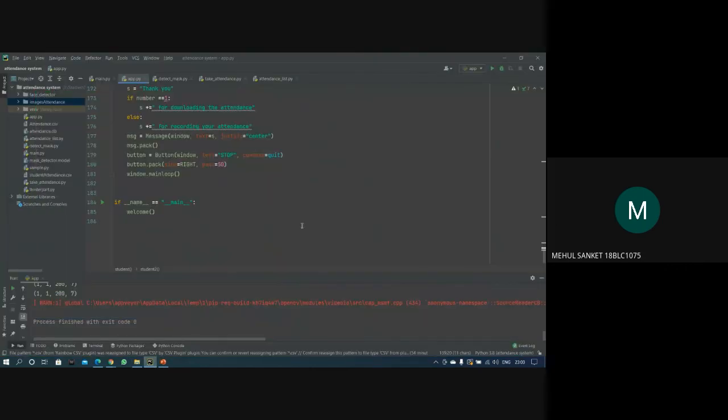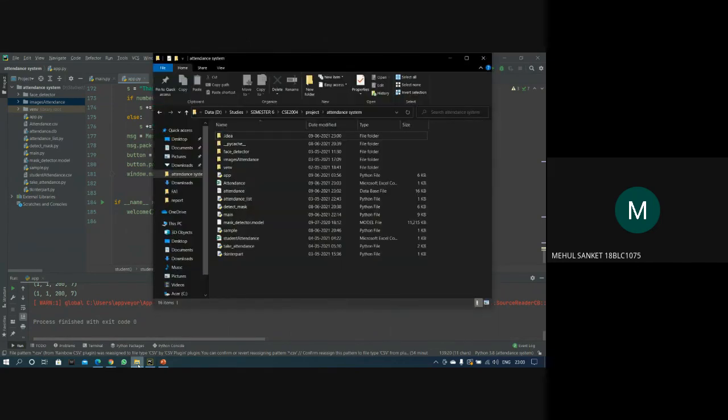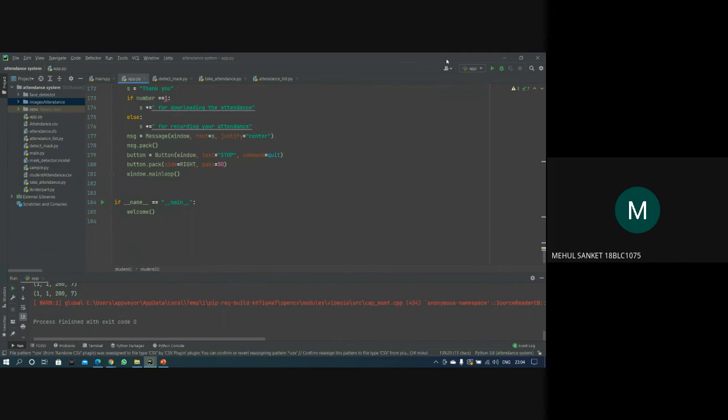So we have successfully done face mask detection and face detection, and we have incorporated everything in this project. This sort of project is very useful in the current era, and I think this type of attendance system will be incorporated in our day-to-day life, because even after taking both doses of vaccination, it has been recommended that we should wear a mask. Otherwise, this pandemic will never get over.